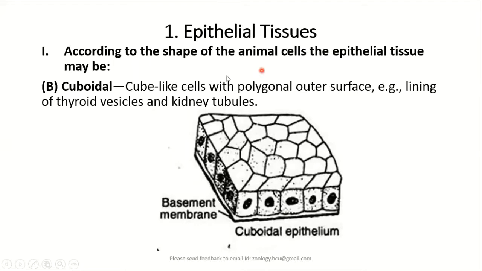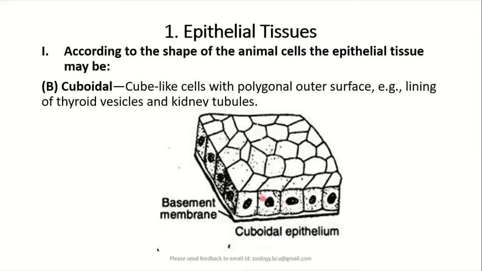Similarly, we also have cuboidal epithelium where the cells have cube-like shape. Usually, cuboidal epithelium will be found in the secretory glands like thyroid glands, adrenal glands, liver, pancreas, and also secretory cells of the kidney tubules.